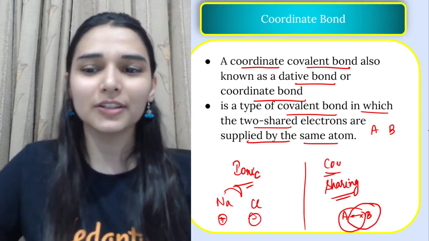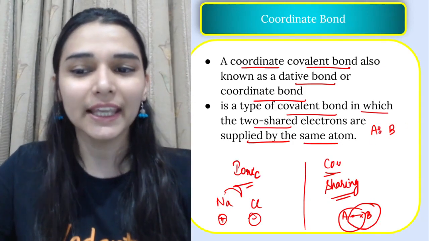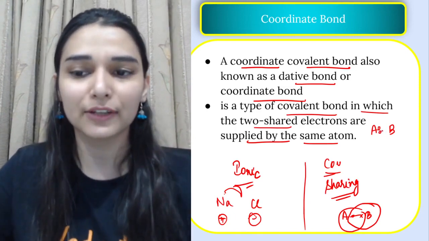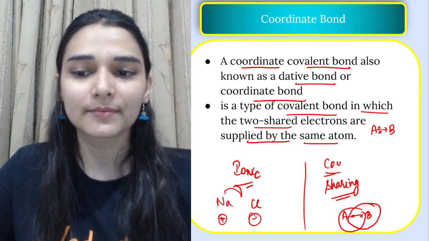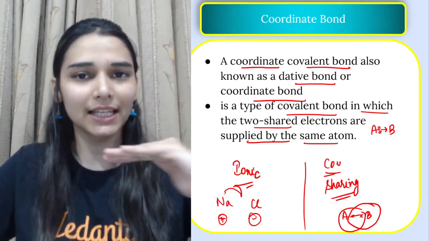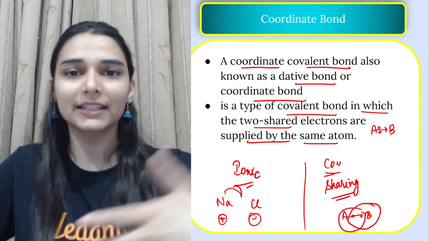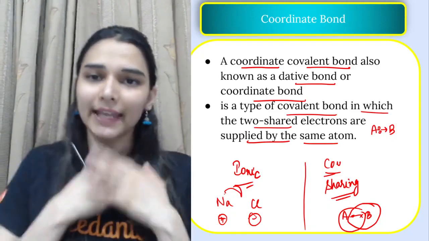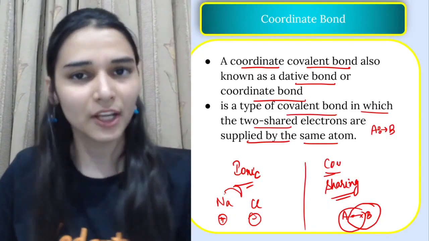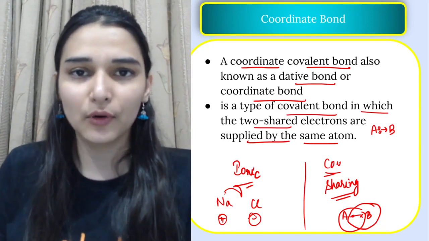It's a sort of one-sided sharing. Let's say A has two valence electrons, a simple lone pair. A is going to give it to B, not transfer, but still it is a sort of sharing. A is saying these electrons are still mine, but you can come and share them.